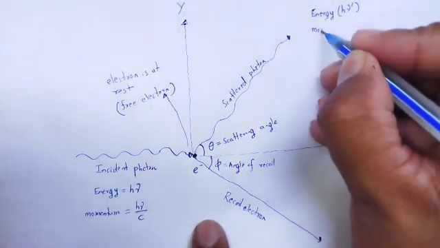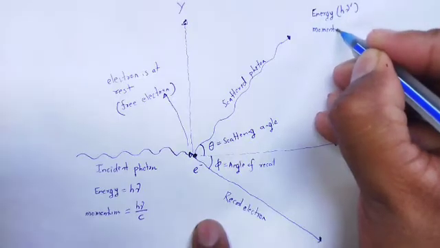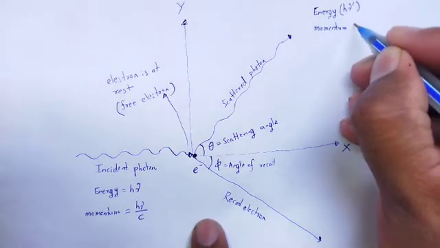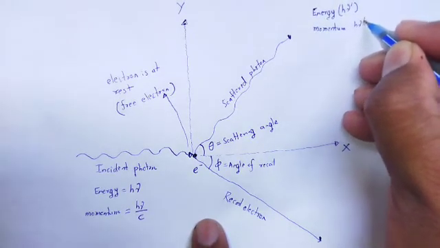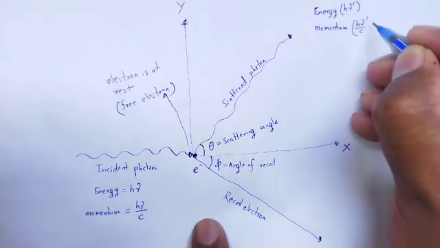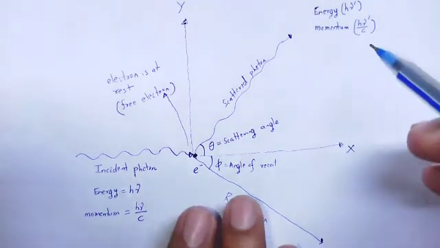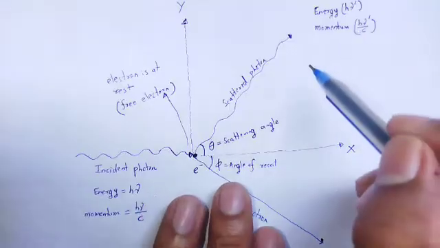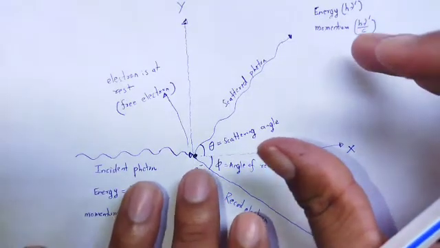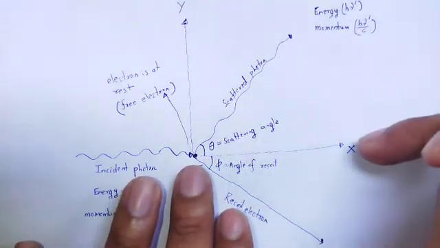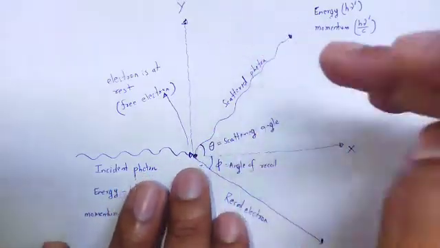Similarly, the momentum is h nu dash divided by c, and that momentum is resolved into two components along the x axis and y axis.